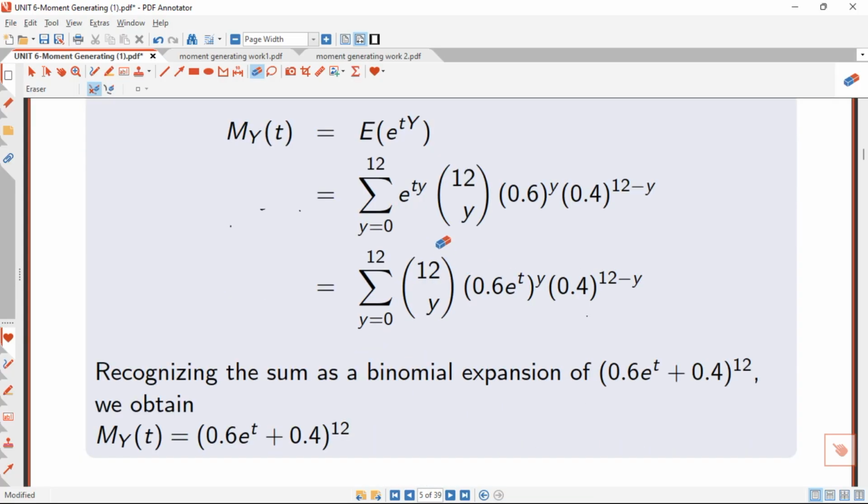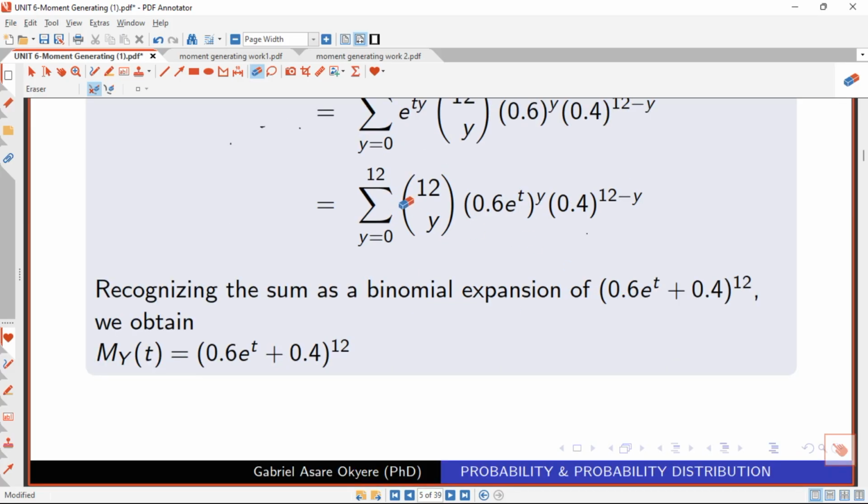So here, this is where we're able to get up to. We have multiplied e raised to the power t y by the function. You could see that we are having y here, and then we are having y here. So that means that we can multiply. When we multiply, we are going to get 0.6 times e raised to the power t, all raised to the power y, as you can see here. So we just multiply through, and this is what we are going to get.